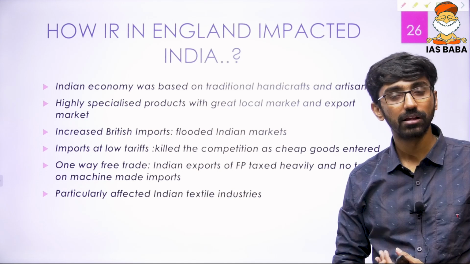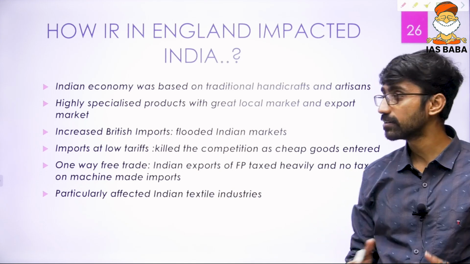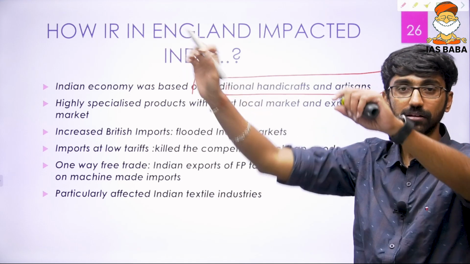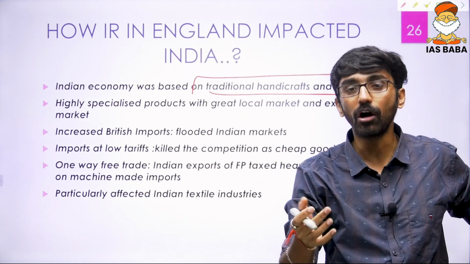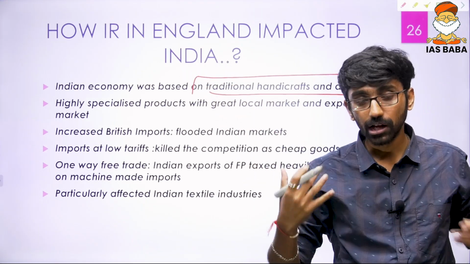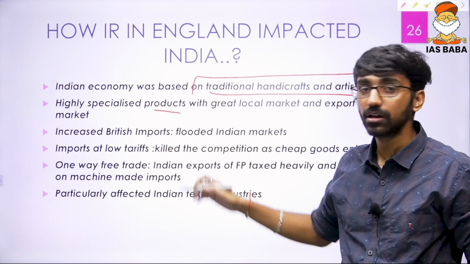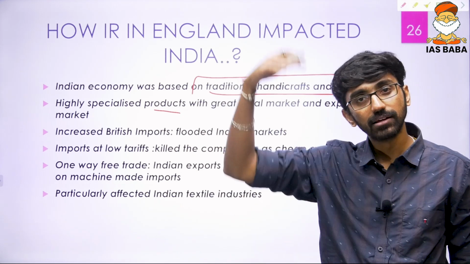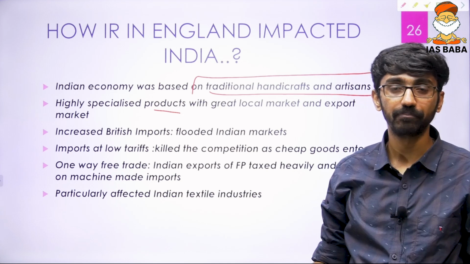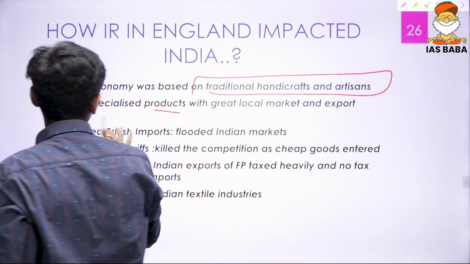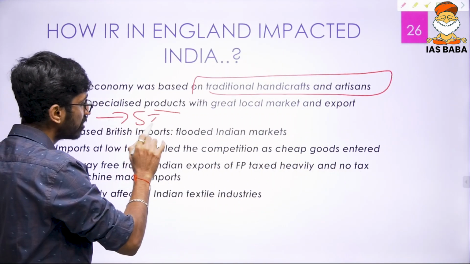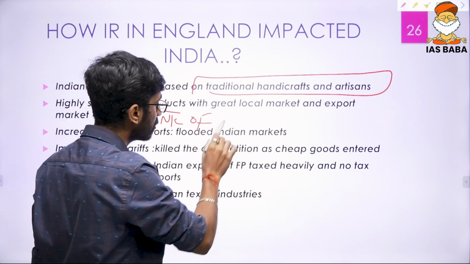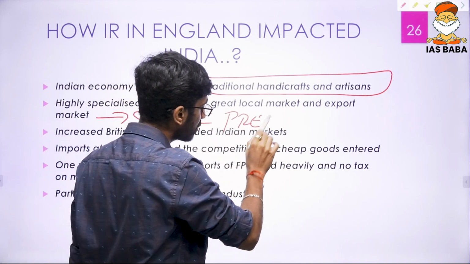Now the industrial revolution increased the production and needed markets, whereas the Indian economy was based on traditional handicrafts and artisans. First we have to write a little bit about what the Indian economy was based on. It was based on highly specialized products with both a localized market as well as an external market, the export market. Particularly, India was called a sink of precious metals, especially in the 17th and 18th century.